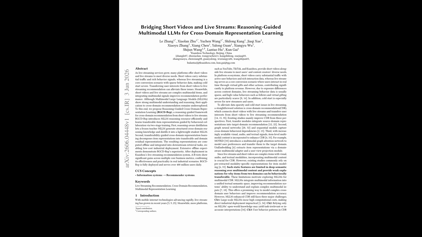Now let's walk through some questions you might have after hearing all of this. First, why decompose the pair-level reasoning back into item-level supervision in stage 1? Wouldn't it be more powerful to train the student on pairs directly? The reason is purely practical for deployment. If your student only knows how to reason about pairs, you'd have to run it on every possible short video live stream combination at serving time, which is computationally impossible. By training it to independently describe single items, you can pre-compute one embedding per item offline and store it.